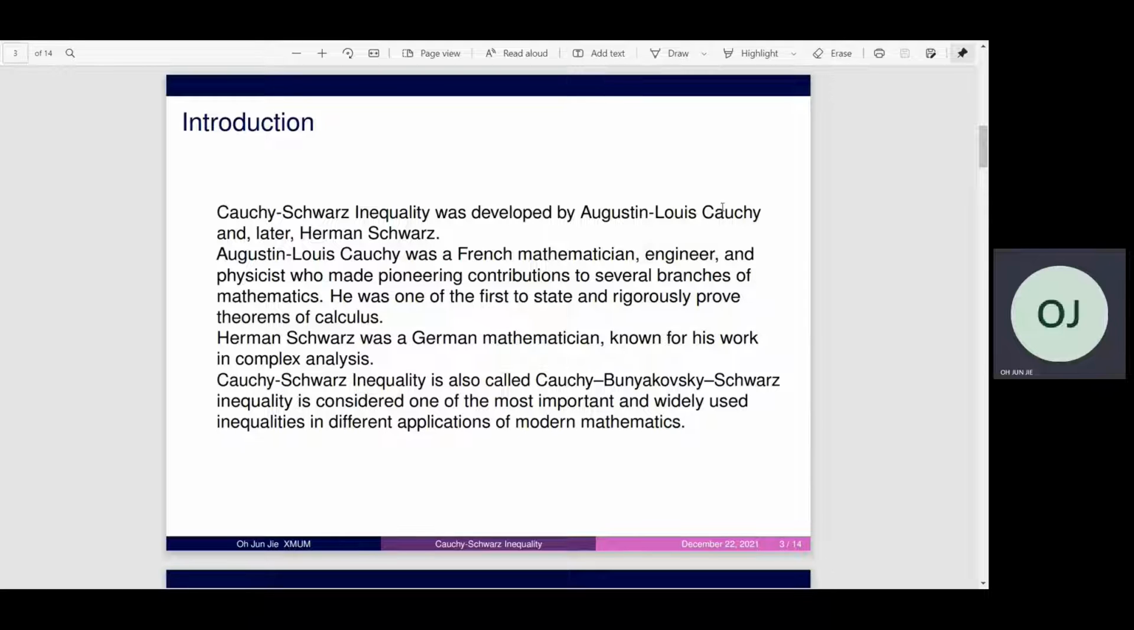The Cauchy-Schwarz inequality is also called the Cauchy-Bunyakovsky-Schwarz inequality. It's considered one of the most important and widely used inequalities in different applications of modern mathematics, such as probability and statistics, complex analysis, numerical analysis, and so on.